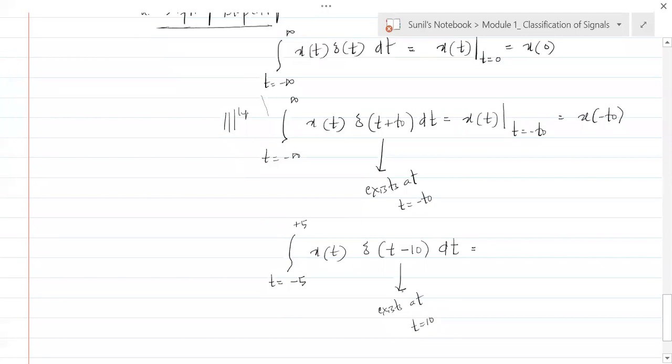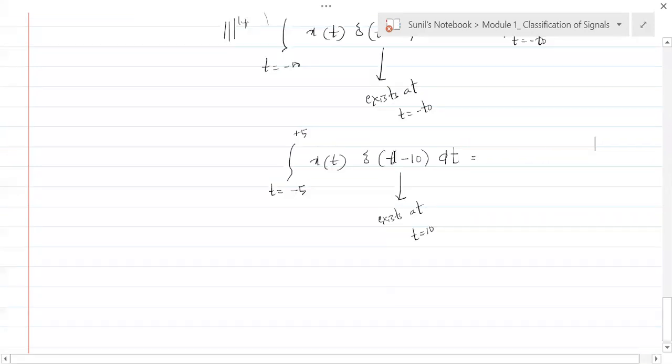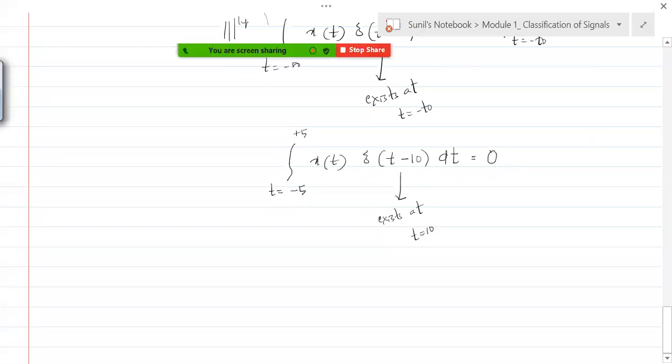But we are evaluating this product. We are integrating this product from where to where? From minus 5 to plus 5. Do you think in this integration range this comes? No, right? Because this delta function is existing at t equal to 10, but we are evaluating this product in a range minus 5 to plus 5. That's why this is going to be 0. Everybody understand this point?